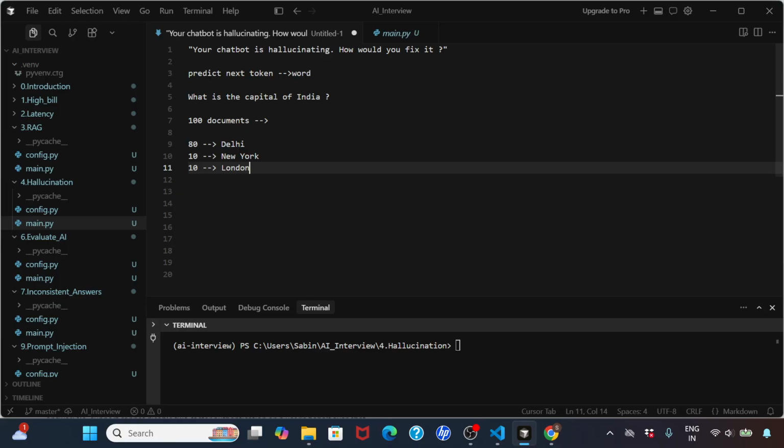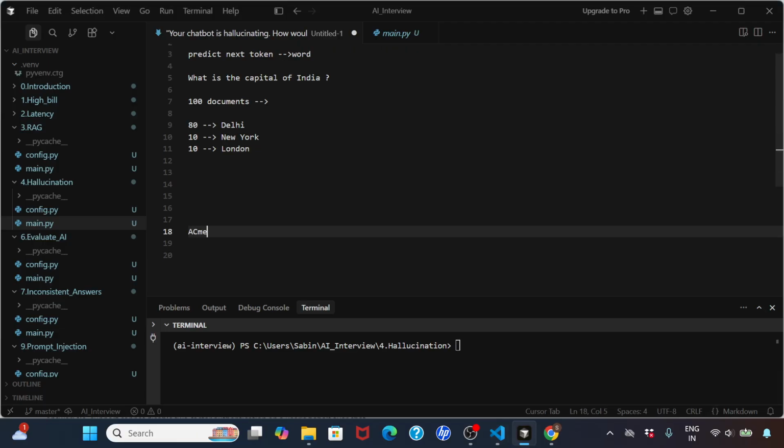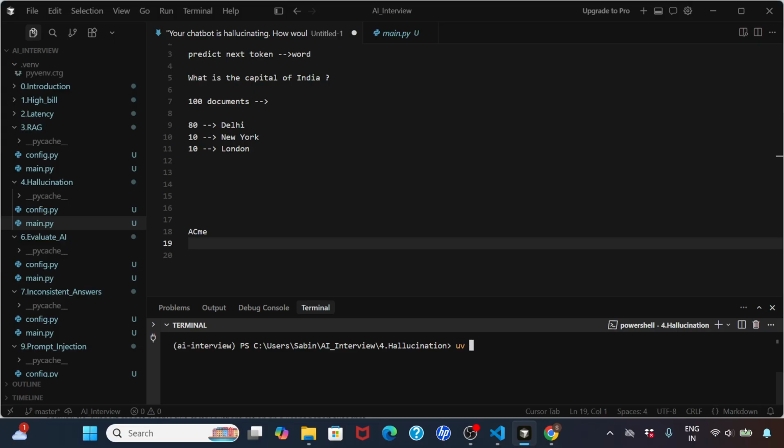Similar to how we have done previous demos, we'll have a simple version, which is simple code that we are going to run, and then we'll have a production version, and we'll compare and show you. Now imagine that we have a company, let's say Acme. This company has some chatbot. For that, let me just run this.